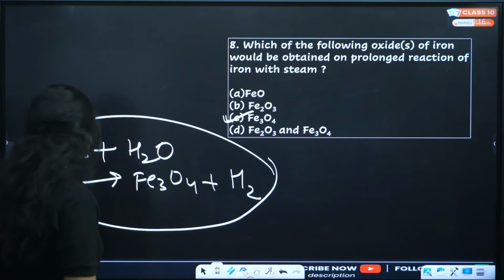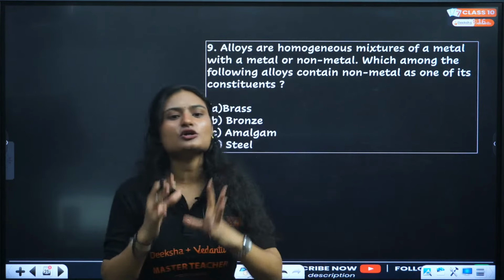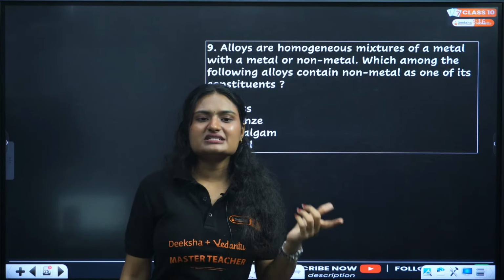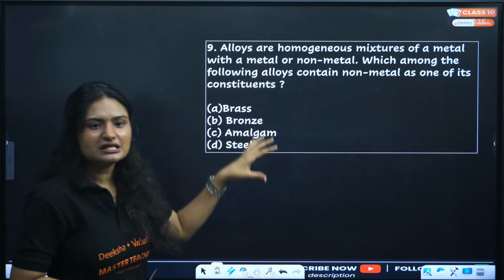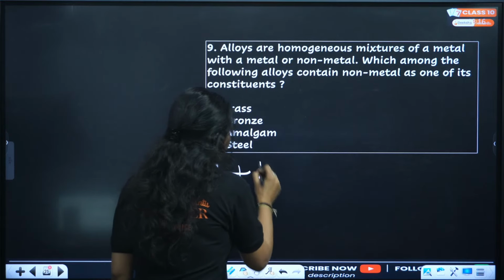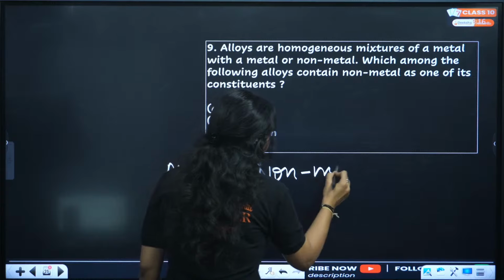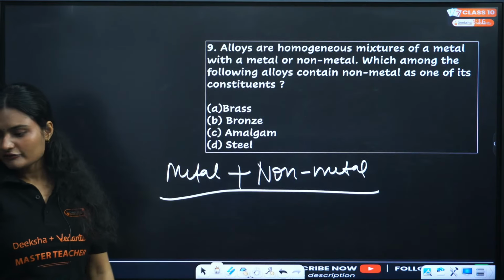Okay. Next question. Alloys are homogeneous mixtures of a metal with a metal or a non-metal. Which among the following alloys consists non-metal as one of its constituents? So in which of these alloys do you have a metal combining with a non-metal?